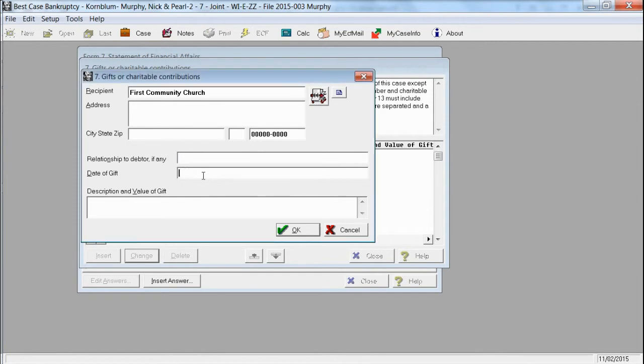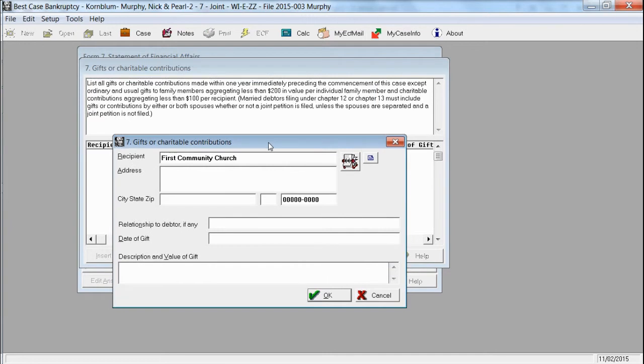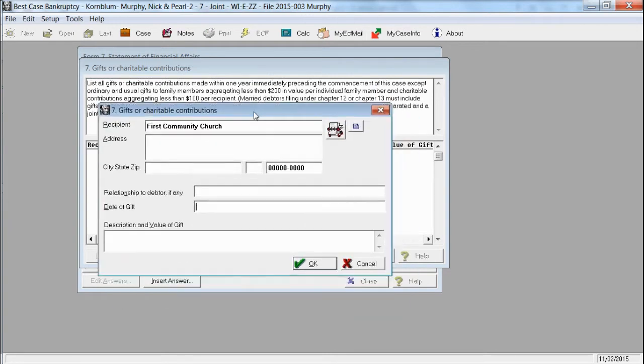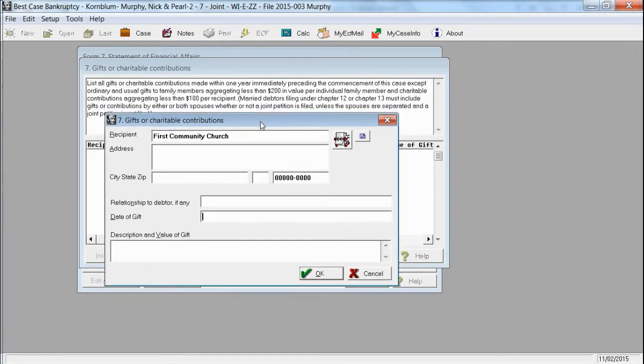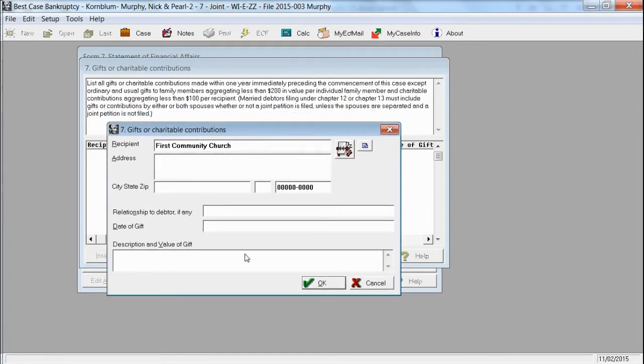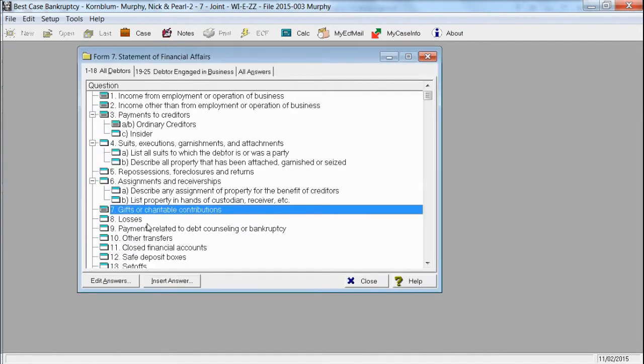The dates of the gifts, we have to put in any gifts that are made 1 year immediately preceding the filing of the case, unless they are less than $100 per recipient. Here it is previous 12 months, and this is recurring gifts of $100 per month. So it's a total of $1,200. And then you say, okay, and then you close that. If they have any losses, you put that.